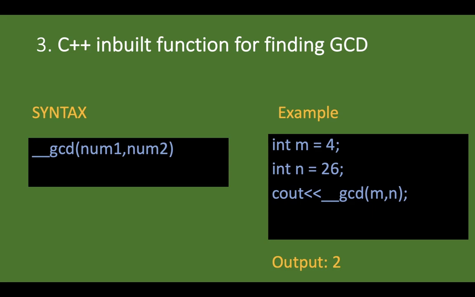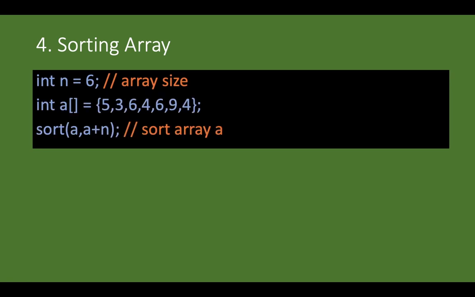Moving forward, sorting is the most important part in competitive programming. So we will look at how to sort an array. For sorting an array, we just need to write a single line of code, that is sort(a, a+n), where a is the array name and n is the size of the array. By writing this line of code, we can sort an array.